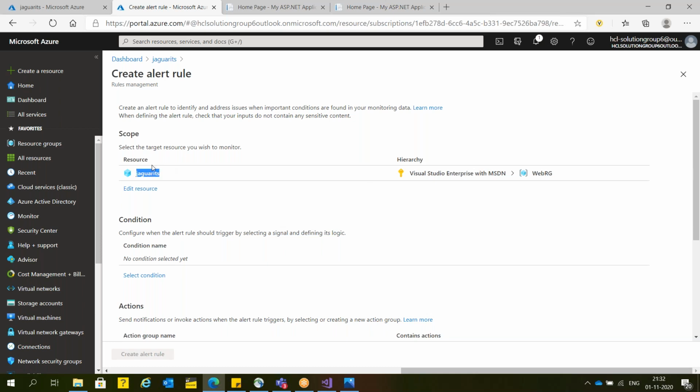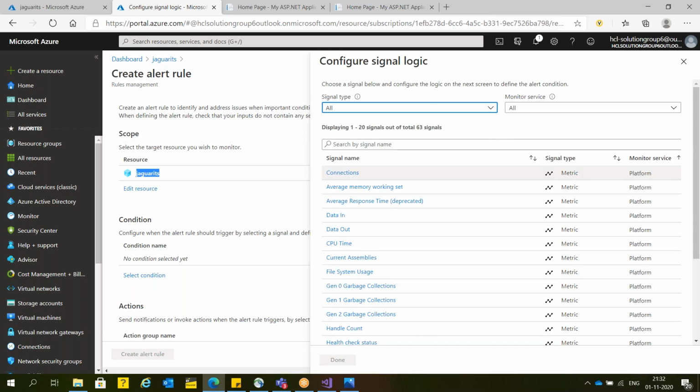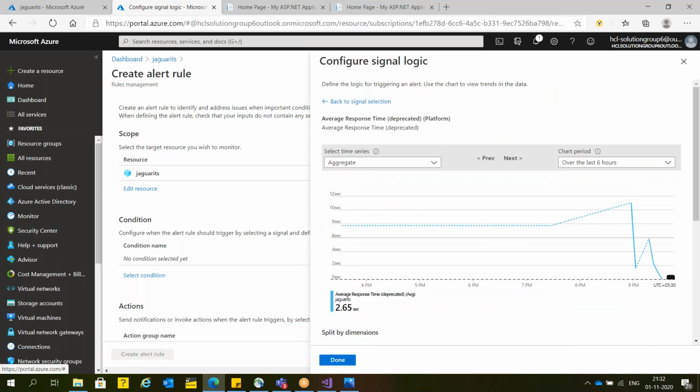So whatever changes we are applying, we are applying for the resource, meaning for my website. Now I'm going to put some condition. On the basis of this condition, I'll get an alert from Microsoft. Suppose if the average response time is greater than a certain value, then you will get an acknowledgement from Microsoft. As of now, average response time is 2.6 seconds. This system is responding in 2.6 seconds.